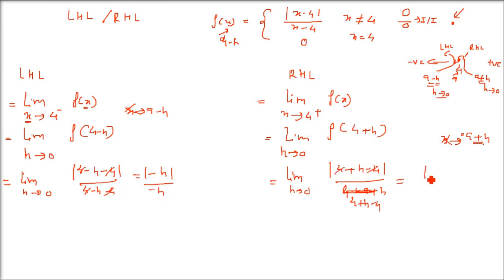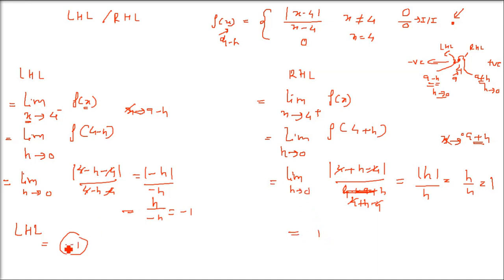You have 4 here on the right hand side. We have mod h by h, that cancels. Here you will get mod minus h will be positive h, and below we have minus h. So h by minus h is minus 1. So what do you get? You have minus 1 as the left hand limit. And here we have mod h by h, mod h will be plus always. So we have 1. So right hand limit is 1.